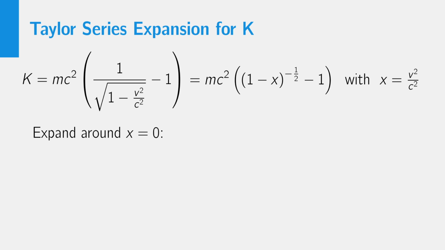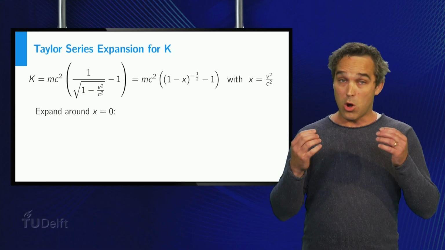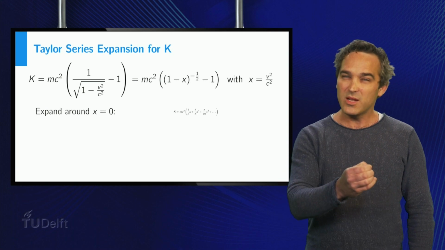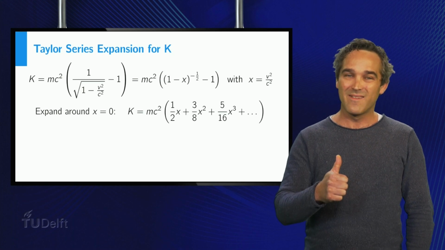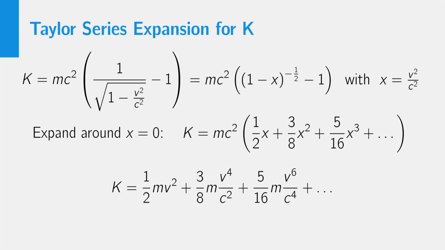But before we continue, please pause the video and try to find the first few terms yourself. Okay, is this what you got? Well done! Finally, let's substitute v squared over c squared back and start analyzing our expression. Amazingly, the first term is exactly equal to the kinetic energy of Newton.